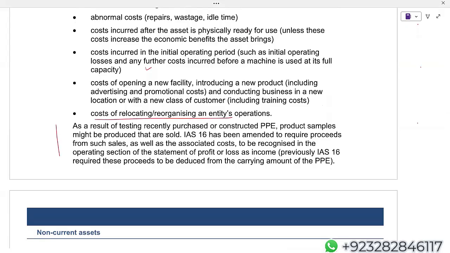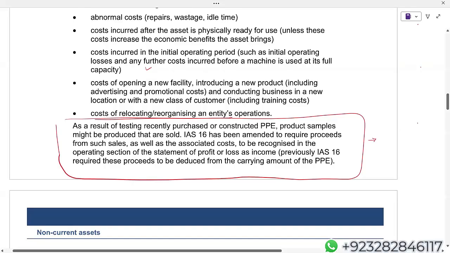Now, this is important. And within this, I don't know whether the box which I made looks like a rectangle or not. Leave that. Within this, there's a flavor of IFRS 18. Where is that flavor? I'll tell you. As a result of testing recently purchased or constructed property, plant, and equipment, product samples might be produced that are sold.